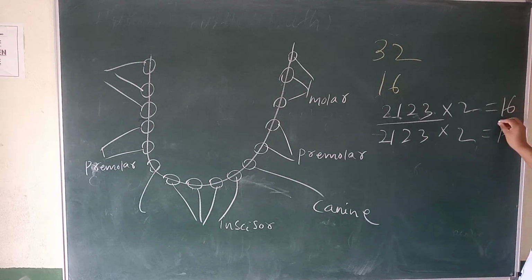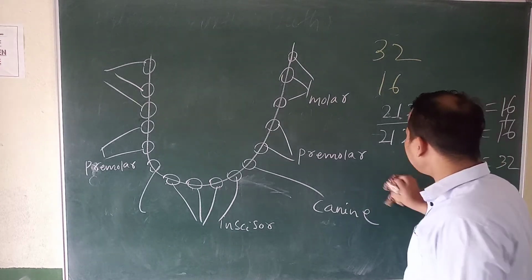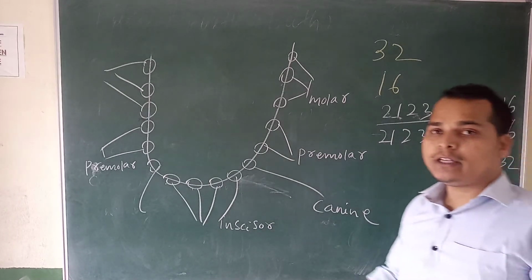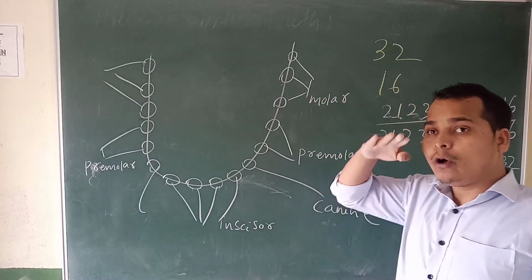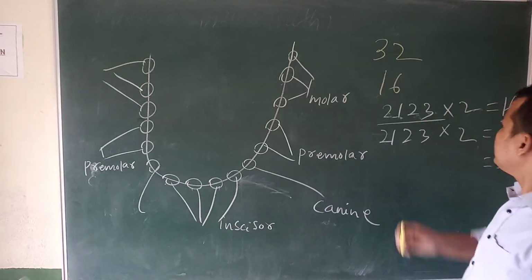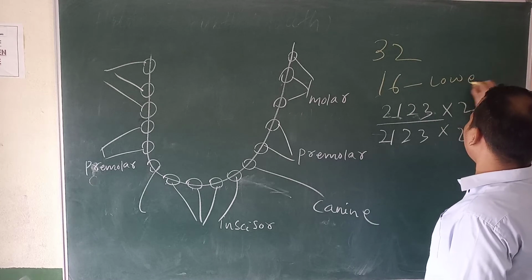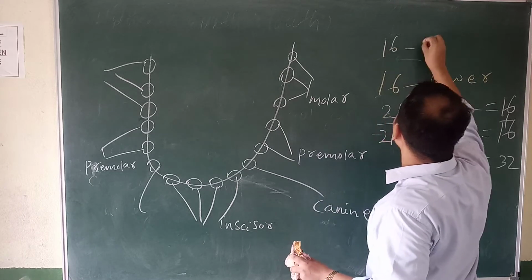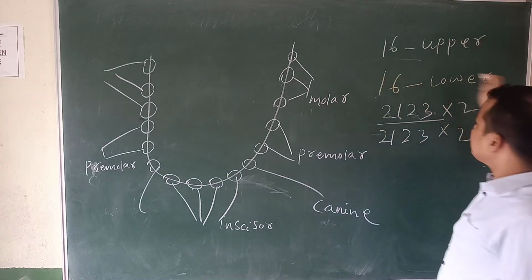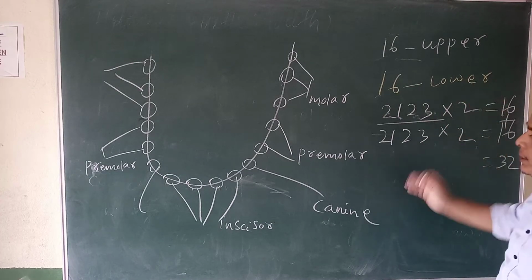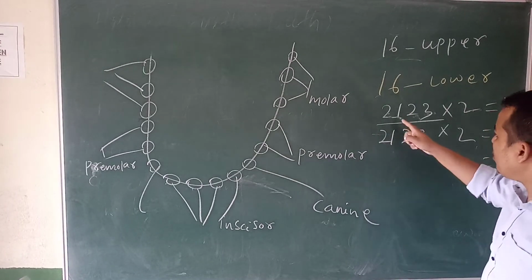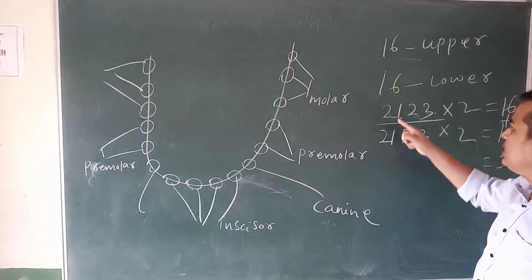So you have to add. How many? 32. So how does it happen? Every human being has how many teeth? It is 32 teeth. In the lower jaw it is 16 teeth, and in the upper jaw it is also 16. Yes or no? Upper jaw 16, lower jaw 16. Total 32. Teeth are divided into 4 types: incisor, canine, premolar, molar. So the formula for human teeth is 2 1 2 3.